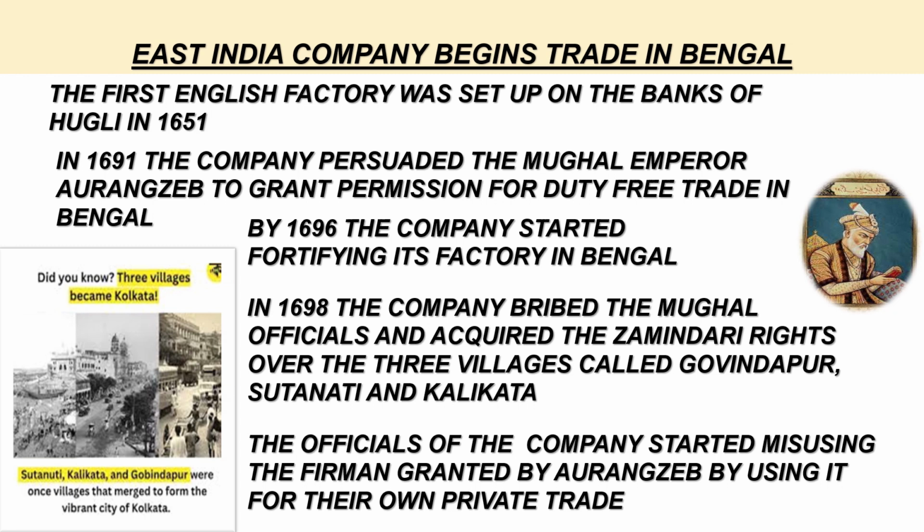Thus we can conclude by stating that establishing its base in Bengal was a significant beginning in the story of rise and growth of the East India Company. While the company had established factories in other parts of India earlier, Bengal emerged as a pivotal region for its commercial and political expansion, which we will discuss in detail in the next video.